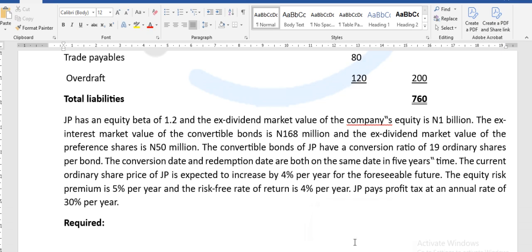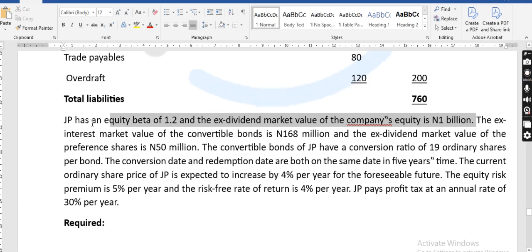We'll get there. Now, the ex-dividend market value of the company equity is what, class? This is for equity, right? It is 1 billion, which is the ex-div market value under equity.